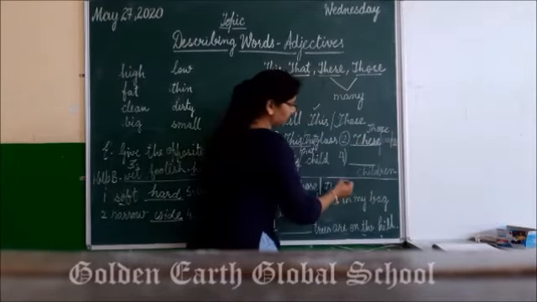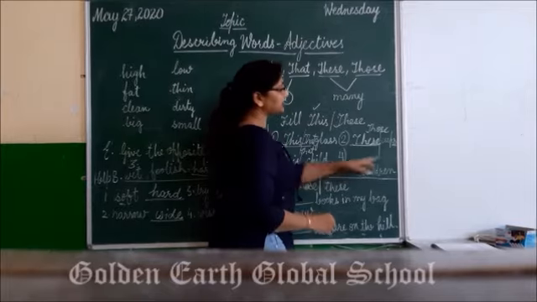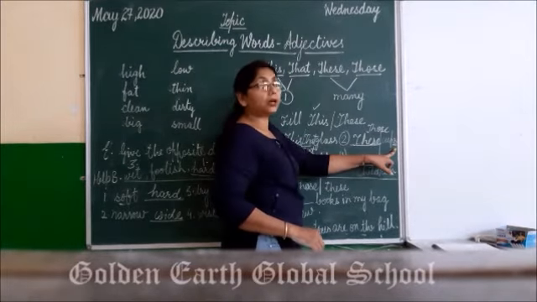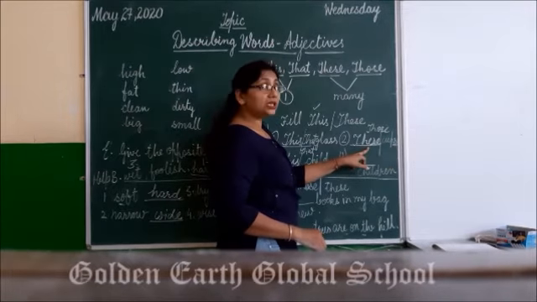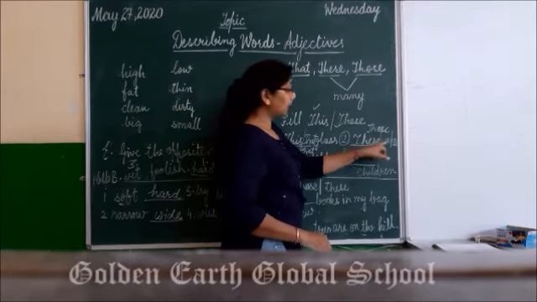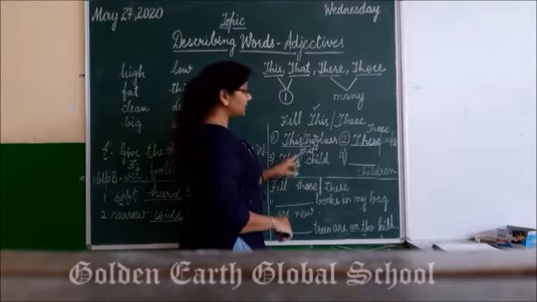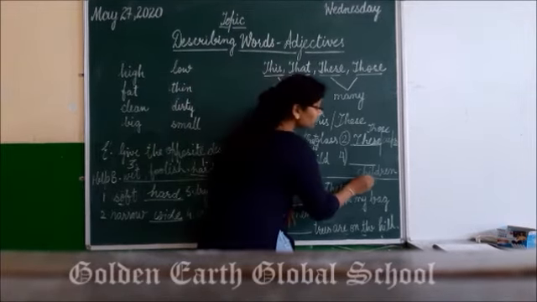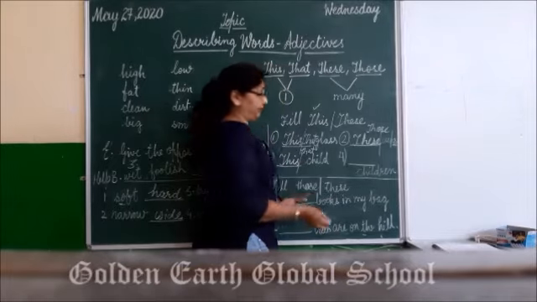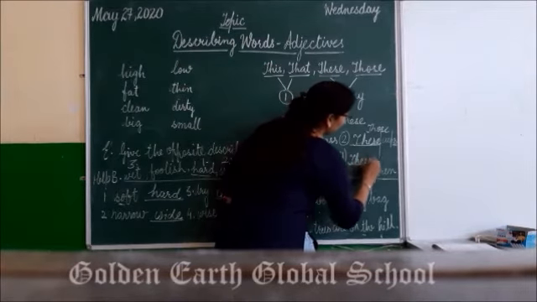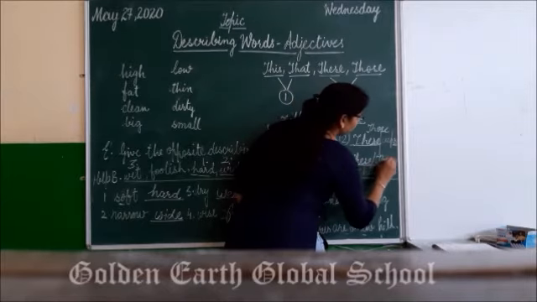Right, students? Keep this thing in mind. When there is S behind the noun, it becomes plural. Many in number, we will use these or those for those nouns, and when the thing is one, we use this and that for that. Children means many. So here again, these or those. Right?